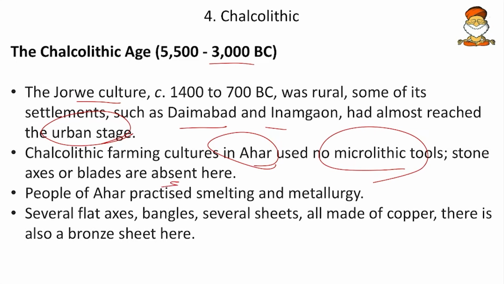Friends, when it comes to megaliths and microliths, two differentiations will happen. One is the tools used for hunting and food gathering. In the Paleolithic age they used megaliths, and then the Mesolithic and Neolithic people started using smaller tools, that means microliths. These microliths are the tools used for hunting and food gathering. But even during the Neolithic age we will find some megaliths, that means larger stones. These stones used in the Mesolithic and Neolithic age are not tools for hunting and food gathering, but are used for burying people. They are the burial stones. So mark two different analogies for megaliths and microliths.